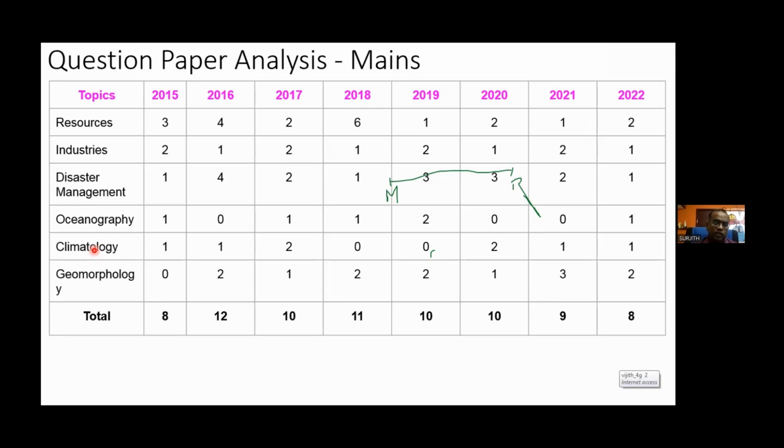The questions are not coming from the exogenic process; only the endogenic process is getting questions. So your preparation should be very much focused on the entire endogenic process. You don't need to cover much of the exogenic process. In exogenic process, certain things are there, for example landslides, which you will cover under a different topic.